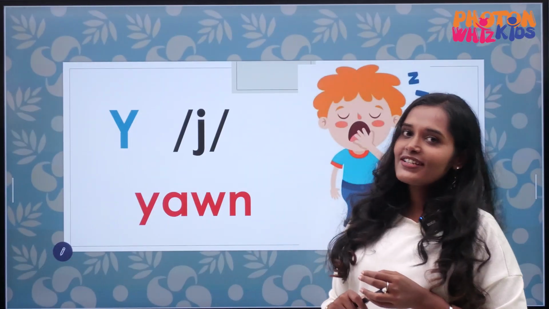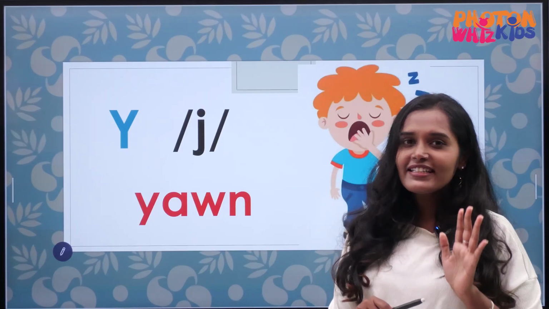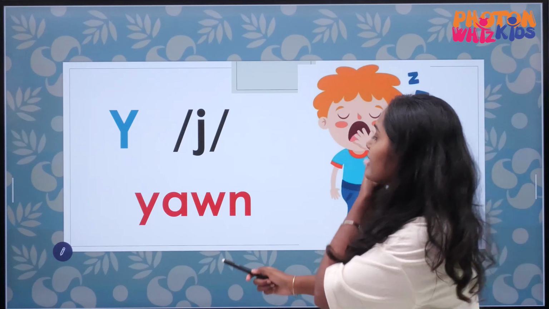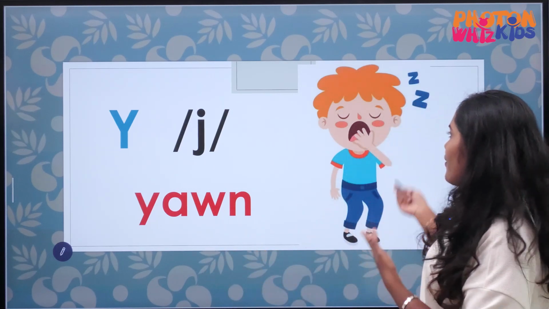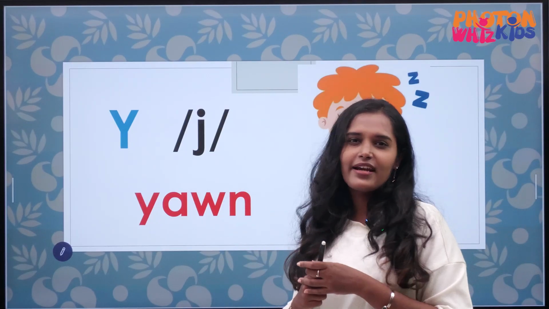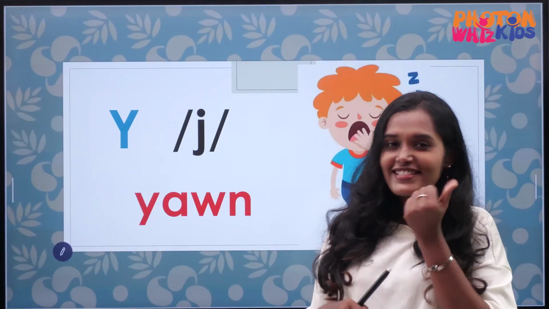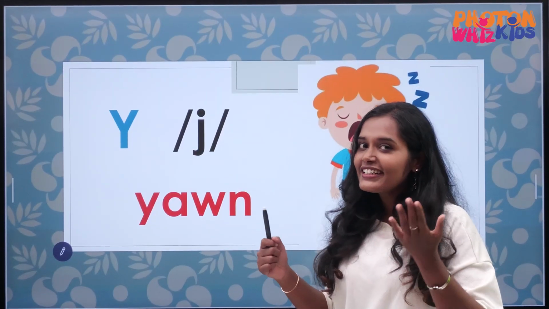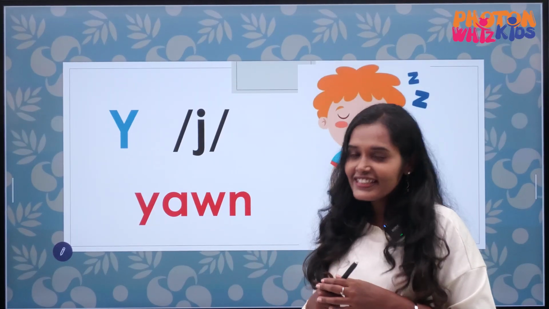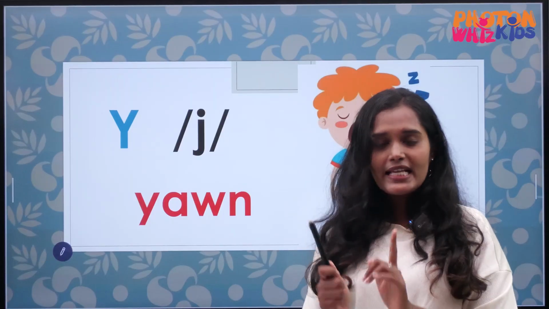The next letter is Y. The sound of Y is Y. Yawn. How do we yawn? Like this boy. We yawn whenever we study, right? Whenever we open the book, we feel sleepy. We yawn, right? So, Y, yawn. Yolk. The egg yolk. So the sound of Y is Y.